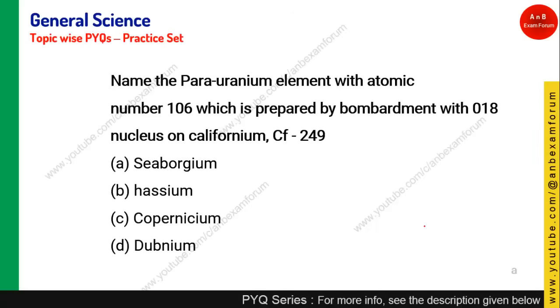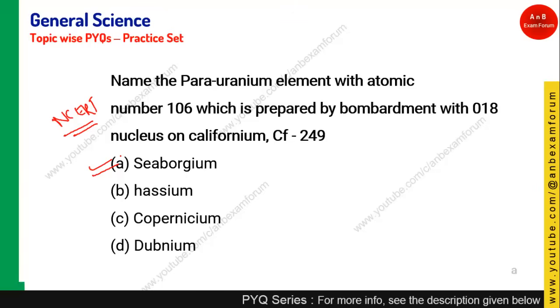Name the transuranium element with atomic number 106, which is prepared by bombardment of an oxygen-18 nucleus on californium-249. Very difficult, but this is basically an NCERT based question, and if you have read NCERT, then you can easily answer it. It is seaborgium. Seaborgium is a transuranium element, which is named after the scientist Seaborg.